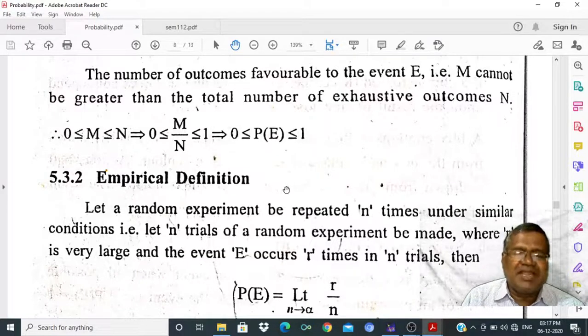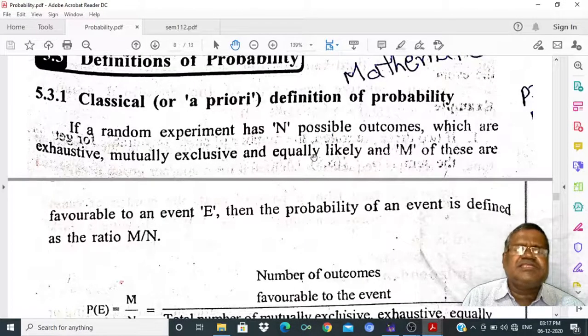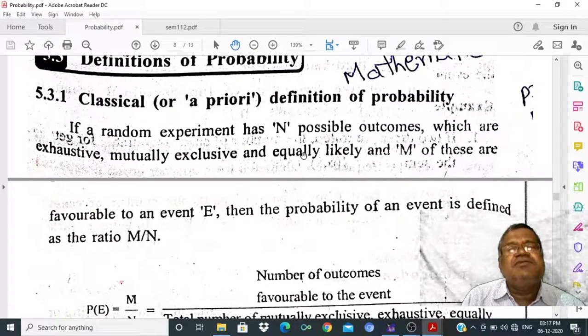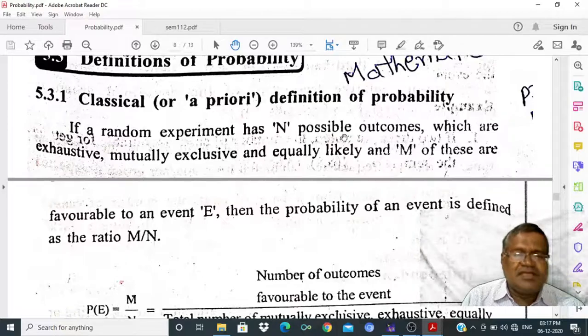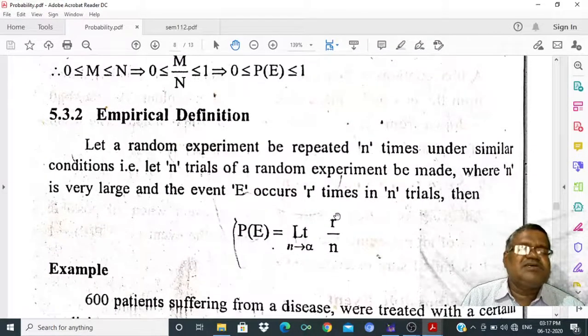Before going to the empirical definition, what are the advantages of this mathematical definition? It is the basic definition for all practical purposes. We use favorable by total number of cases. It gives the numerical figure to the probability. The only disadvantage of this definition is that only if n is finite and the cases are equally likely does this definition hold good. We cannot always find equally likely events, and there may be the possibility of an infinite number of cases also. So to rectify this, the empirical definition was suggested.